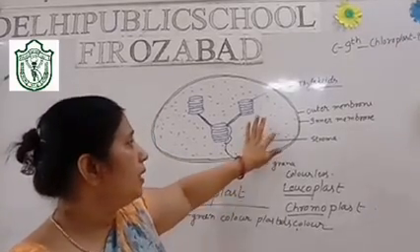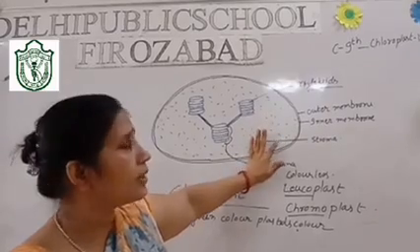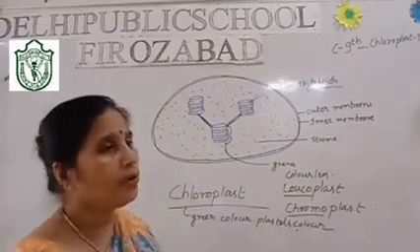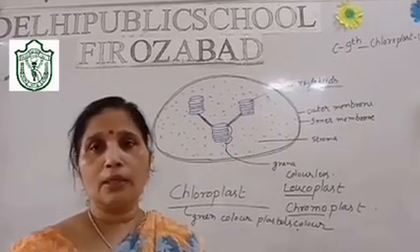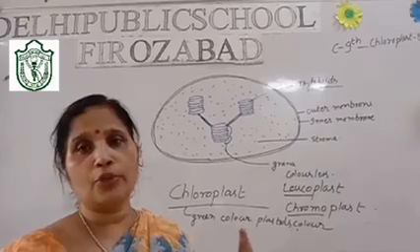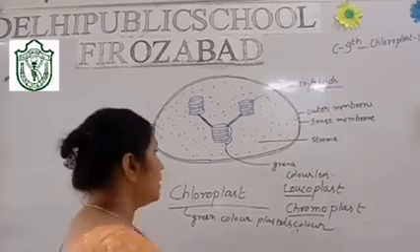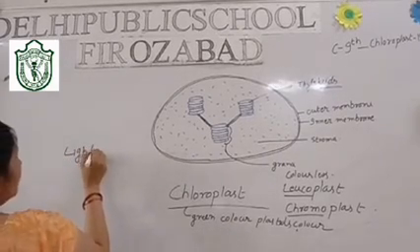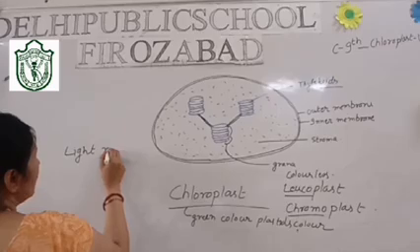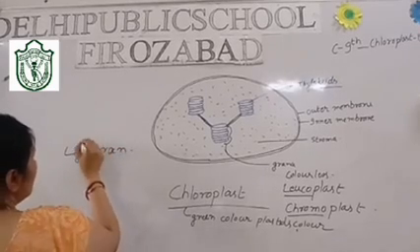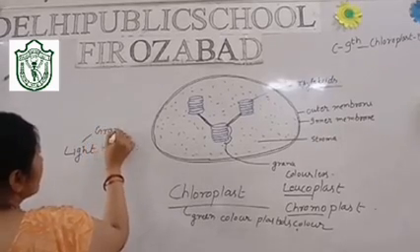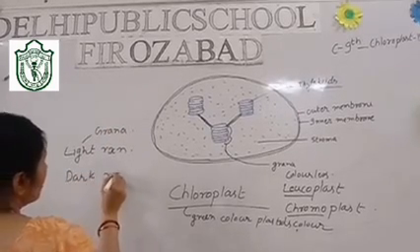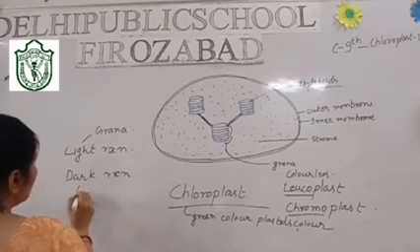Now inside the membrane there is a matrix which is called the stroma, and in this stroma grana are present. In short, grana is the site where the light reaction of photosynthesis takes place. I need to write: light reaction occurs in the grana, and dark reaction occurs in the stroma.